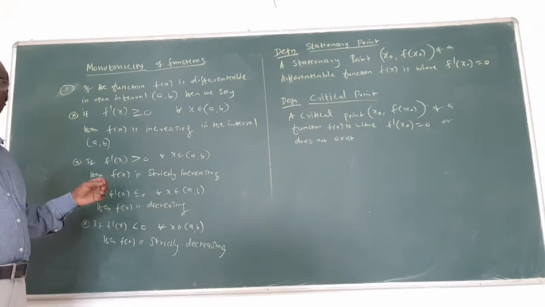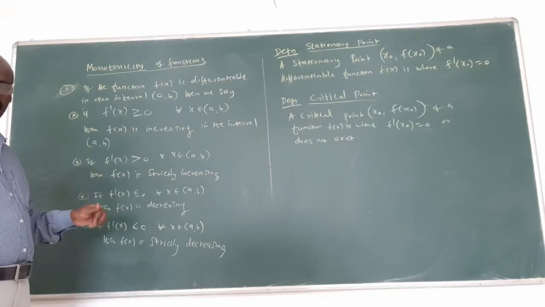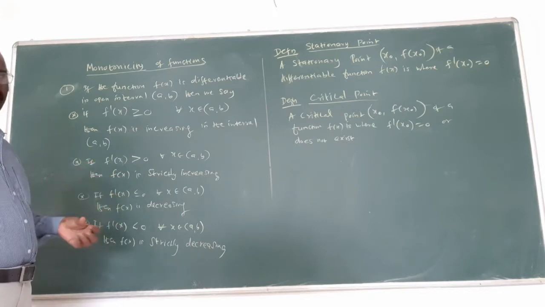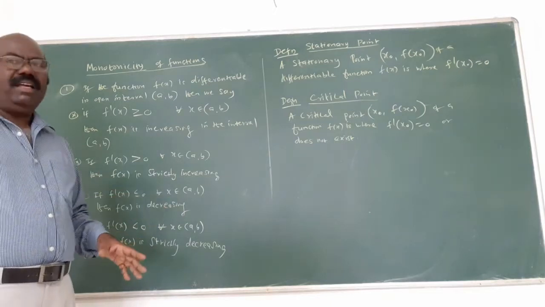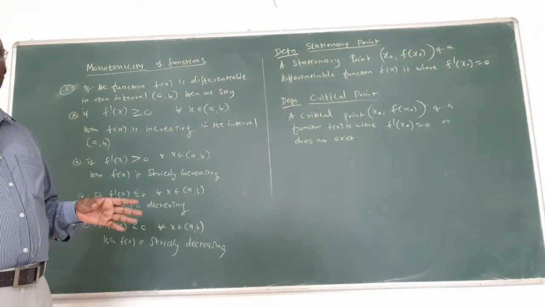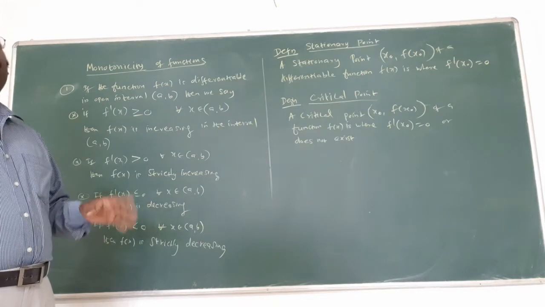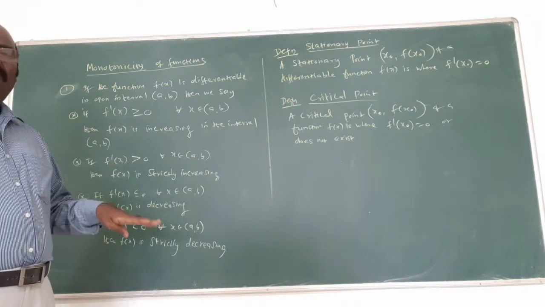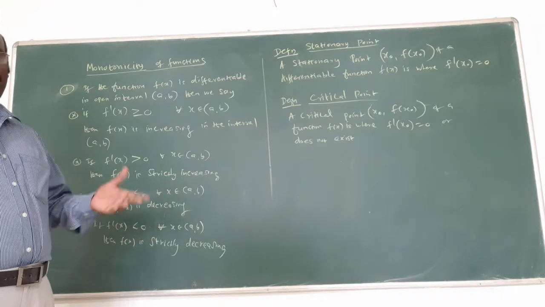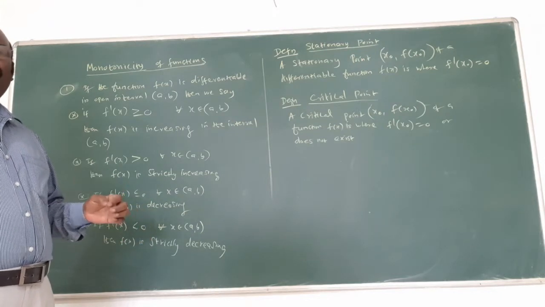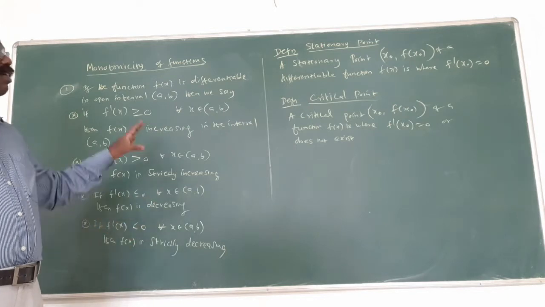Am I right? When f of x is given, find the first derivative, f dash of x. Some intervals are given; substitute the interval. If we get less than 0, it means strictly decreasing. Less than or equal to 0 means only decreasing. Greater than or equal to 0 means only increasing. Only greater than 0 means strictly increasing. In this way you will find it.